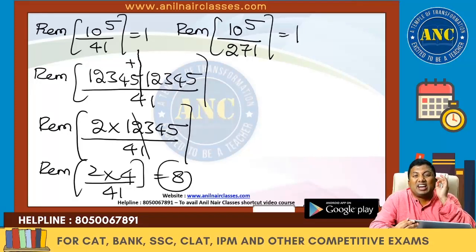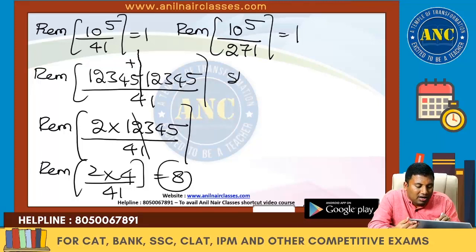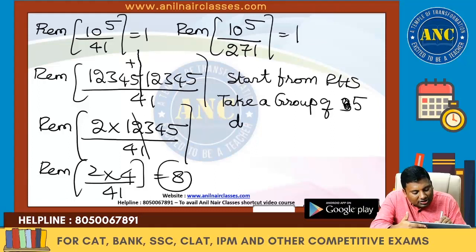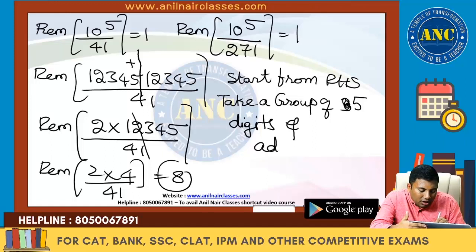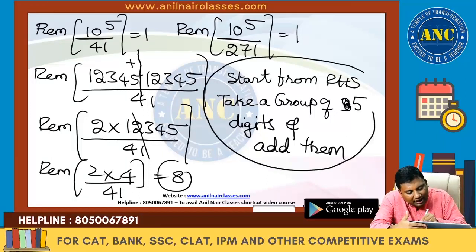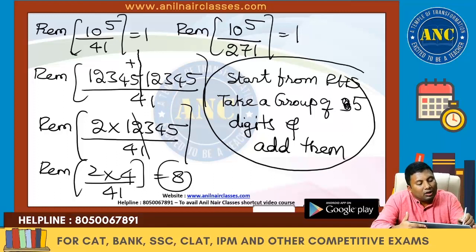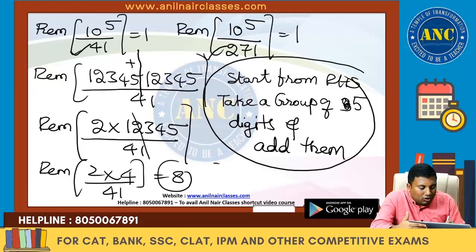So what is the divisibility rule for 41 and 271? Start from right hand side. Take a group of 5 digits and add them. That is the divisibility rule for 41 into 271.